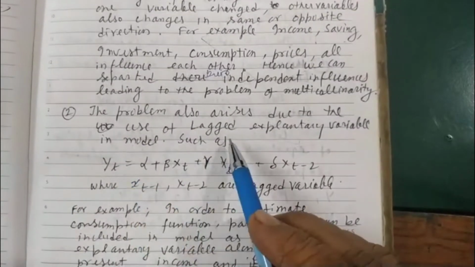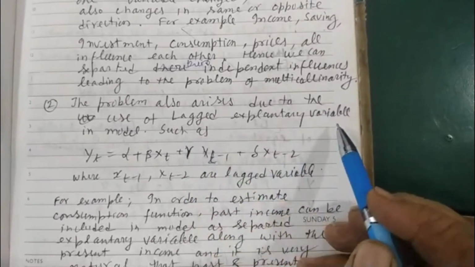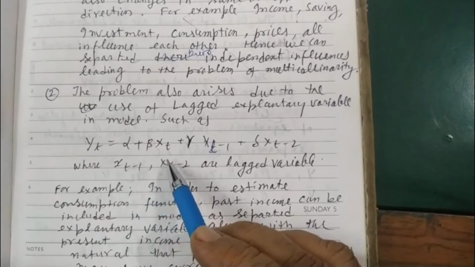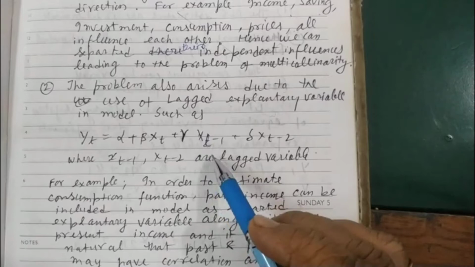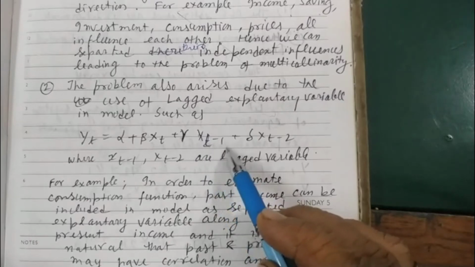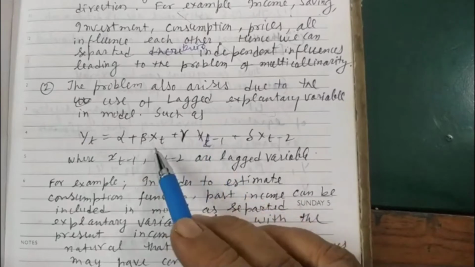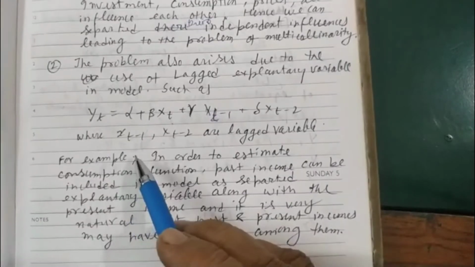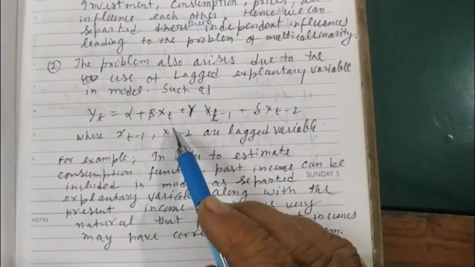Second, the problem also arises due to the use of lagged explanatory variables in the model, such as yt is equal to alpha plus beta xt plus gamma x t minus 1 plus delta xt minus 2, where xt minus 1 and xt minus 2 are lagged variables of xt.